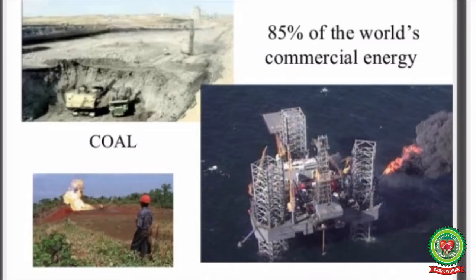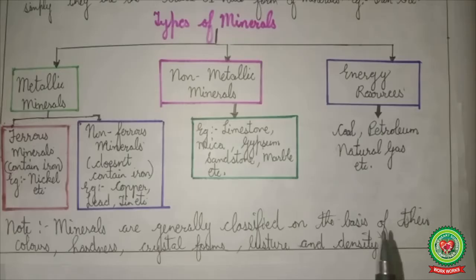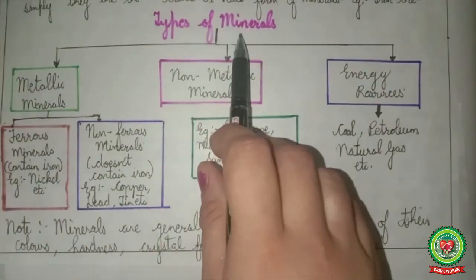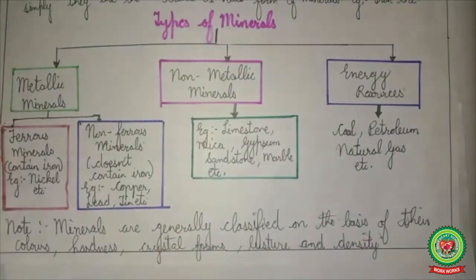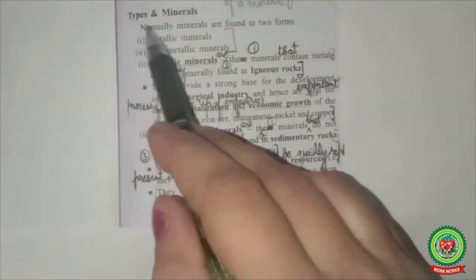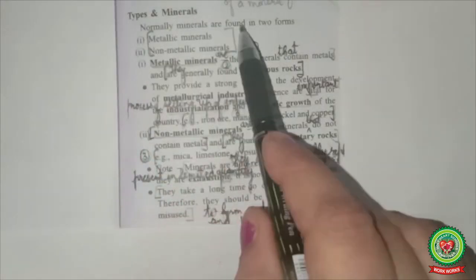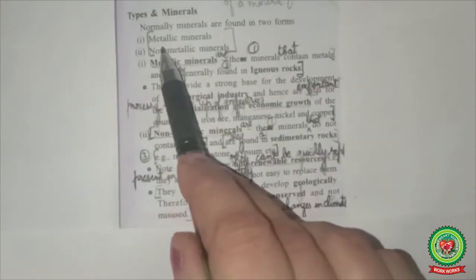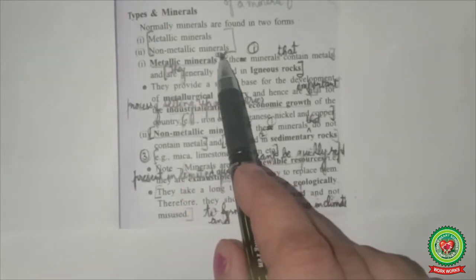Now children, this is a picture showing some energy resources like coal, petroleum and natural gas. Now let us study the types of minerals in detail from your textbook. Types of minerals. Normally minerals are found in two forms: metallic minerals and non-metallic minerals.